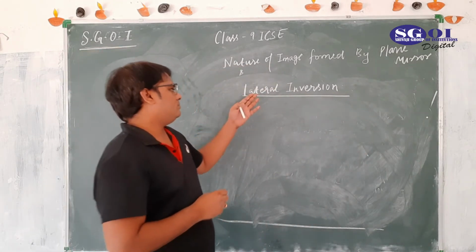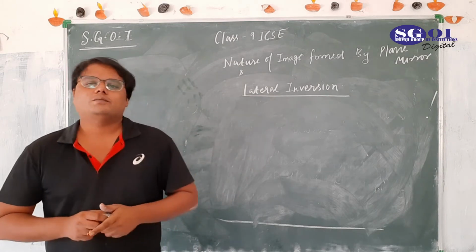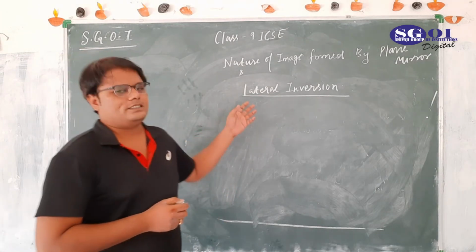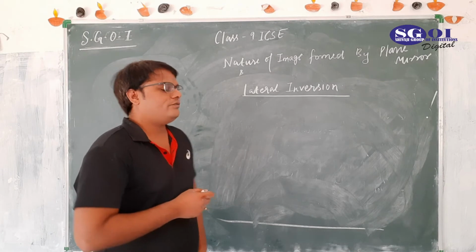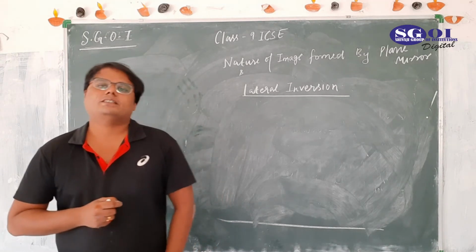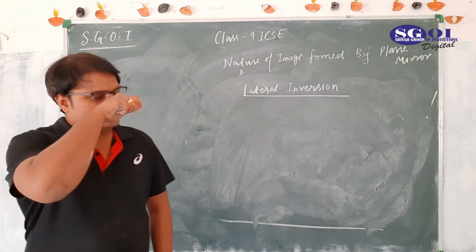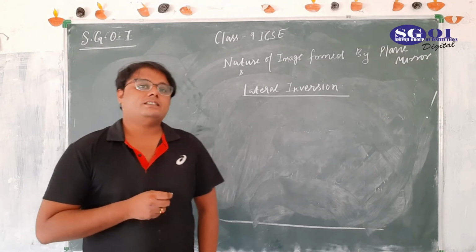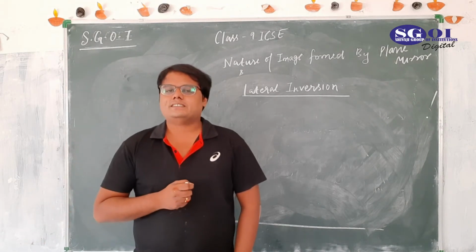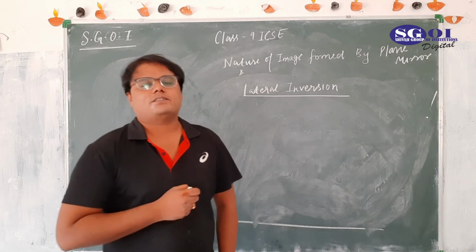This thing may seem new to you, but you people have already noticed it. The thing is, when image is formed by mirror, things get reversed. By reverse I mean left becomes right and right becomes left.